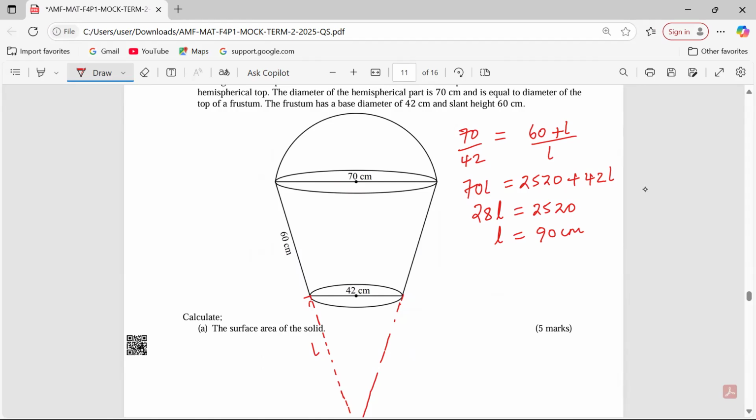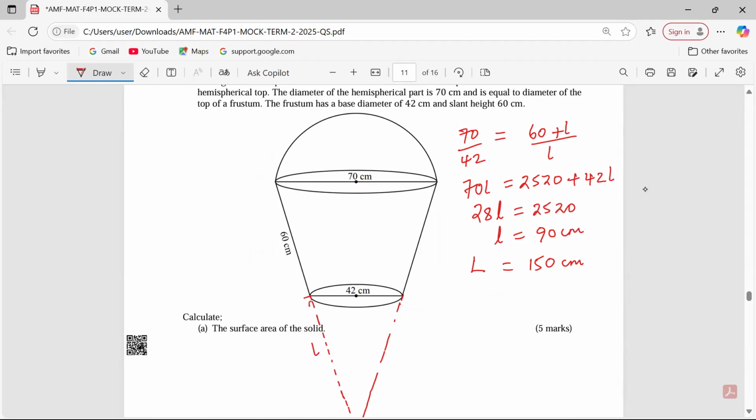And this means the original slanting height now is supposed to be 60 and 90 added. Yeah, 150 centimeters. So we have now the dimensions.